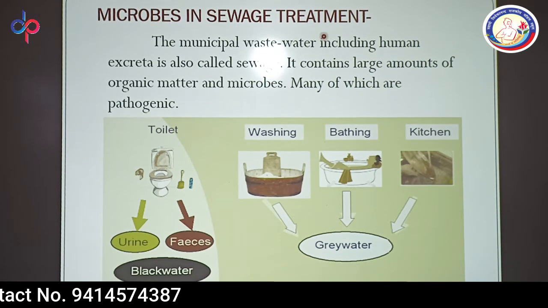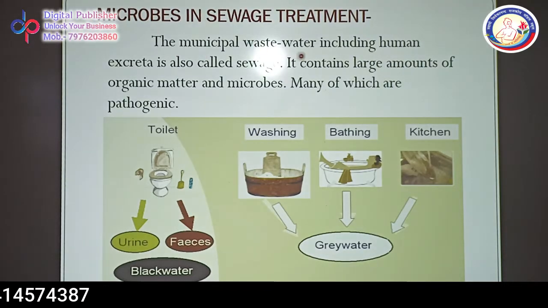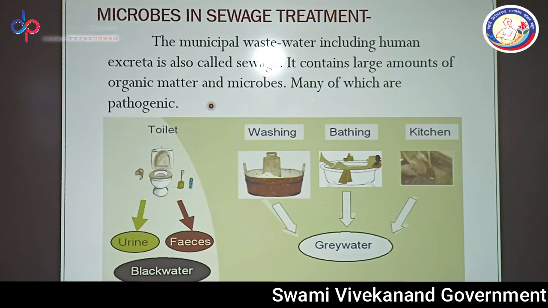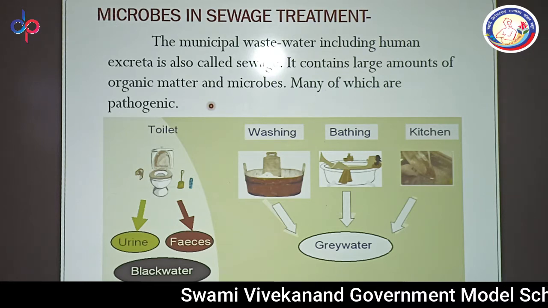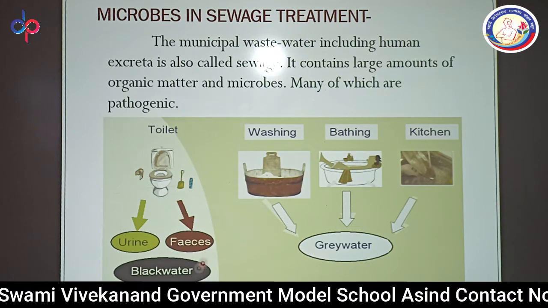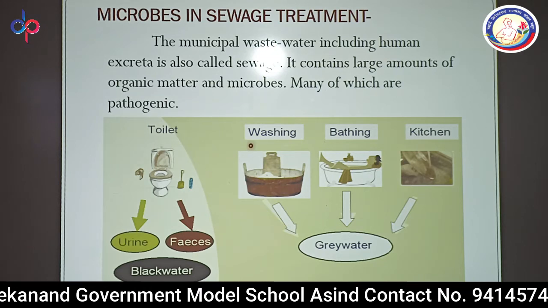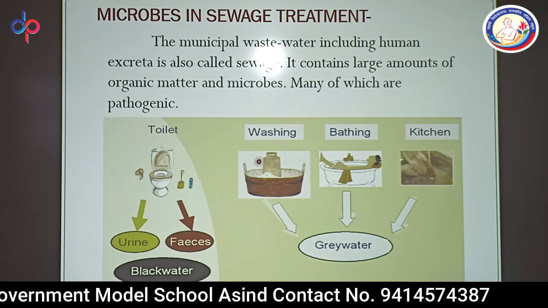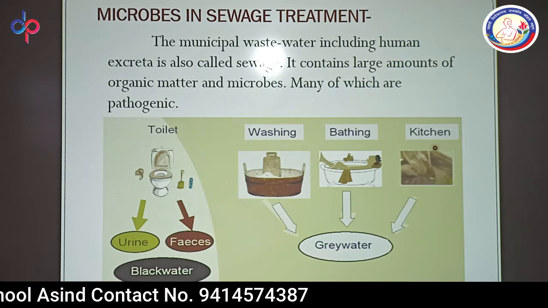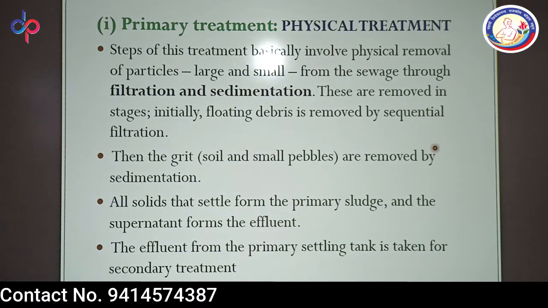First of all, you need to know what sewage is. The municipal wastewater including human excreta is called sewage. It contains a large amount of organic matter and microbes, many of which are pathogenic. In general, in municipal wastewater you can see urine and feces coming from toilets, water coming from washing, bathing, and the wastewater from the kitchen. Now the question is, how can we treat the sewage?